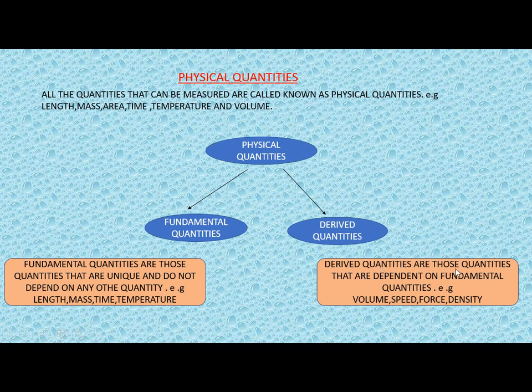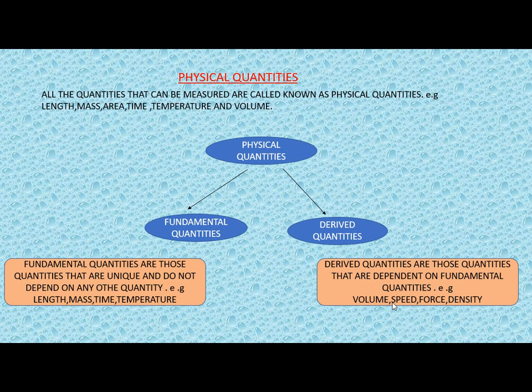Derived quantities are those quantities that are dependent on fundamental quantities. So whenever we are finding out these derived quantities, we must have fundamental quantities, then only we will be able to find out these derived quantities. For instance, suppose I take speed, all of you know what speed is. Speed means distance traveled per unit time.